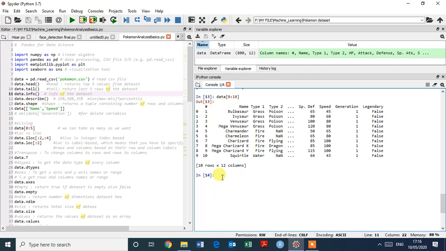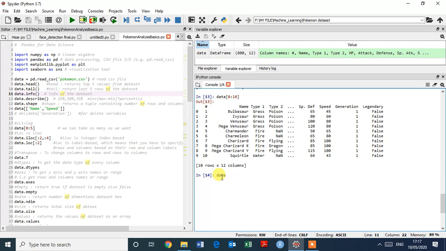Mostly asked interview question: what is the difference between loc and iloc? iloc is integer index based, and loc is label based. So which means that you have to specify row and column based on their row and column labels.